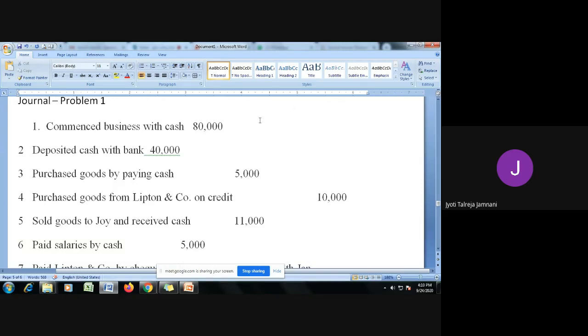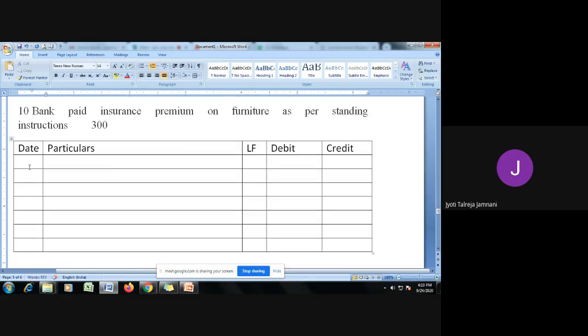So the two accounts I will write it here are cash and capital. And what we have to do, we have to see where these accounts are meant for what. Cash comes under the category of real account and capital can come under the category of personal or even nominal. Okay, personal account basically. Now real account rule says debit what comes in, credit what goes out. When the business started, cash came in, so cash should be debited because it comes in, so cash account debit.